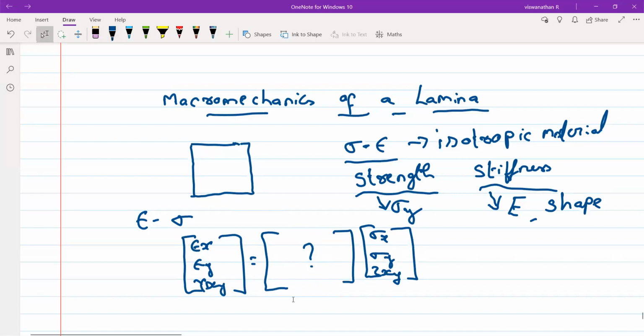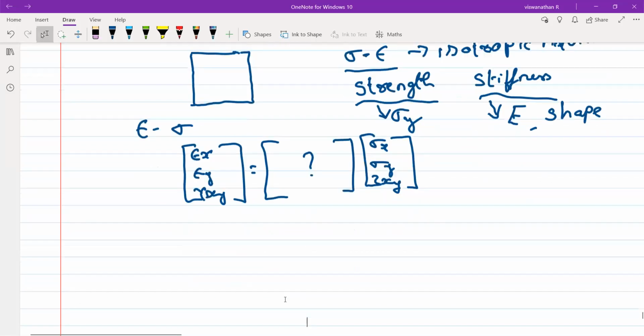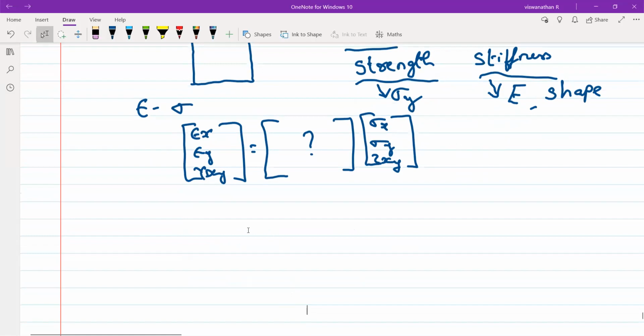Any idea? Inverse of matrix. Yeah, inverse is right, but what relates this matrix and this matrix?